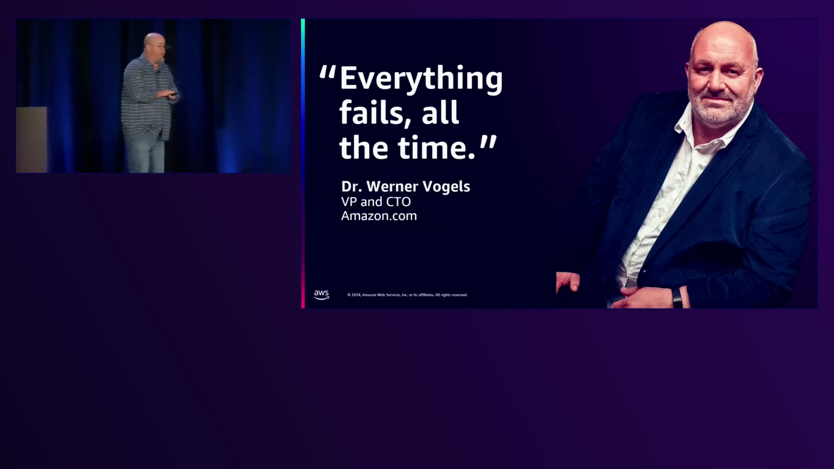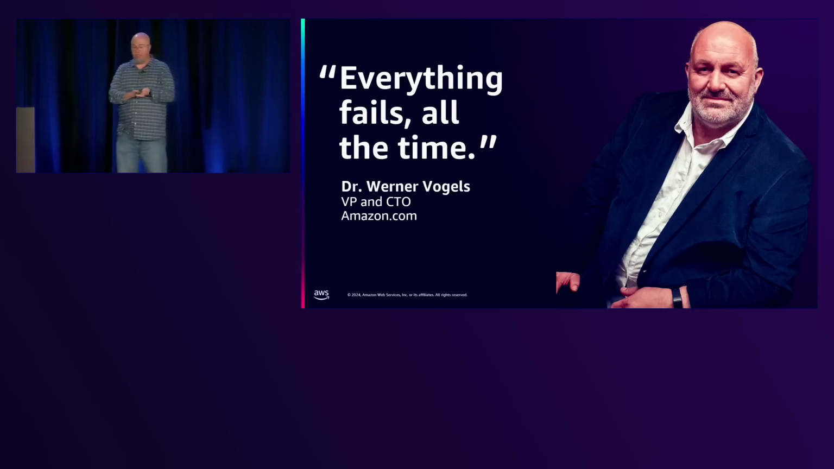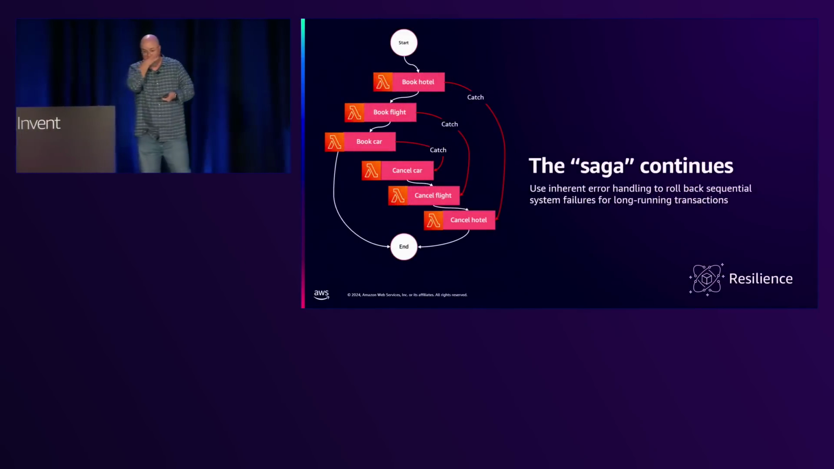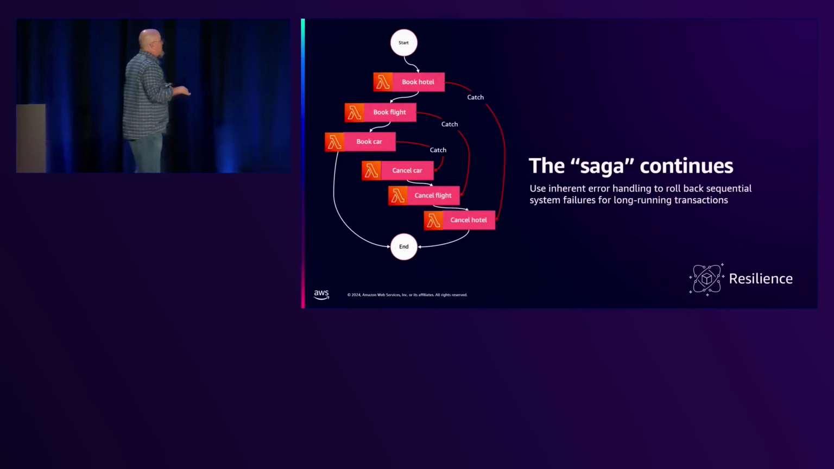So, how do we handle failures? I'm going to give you a couple of patterns. The first one we have is the saga pattern. If you have multiple transactions that need to happen, you need to catch those.